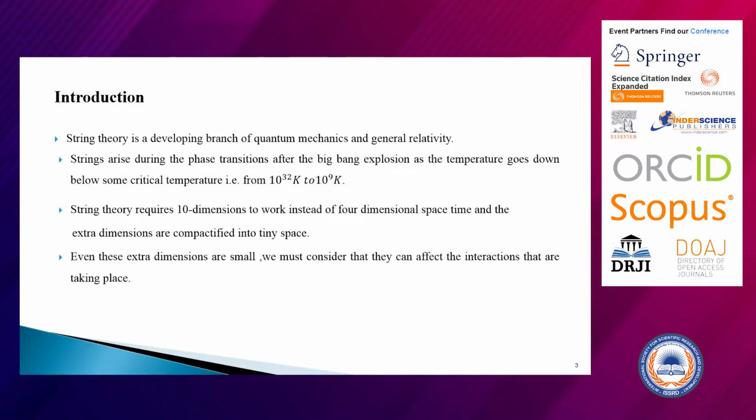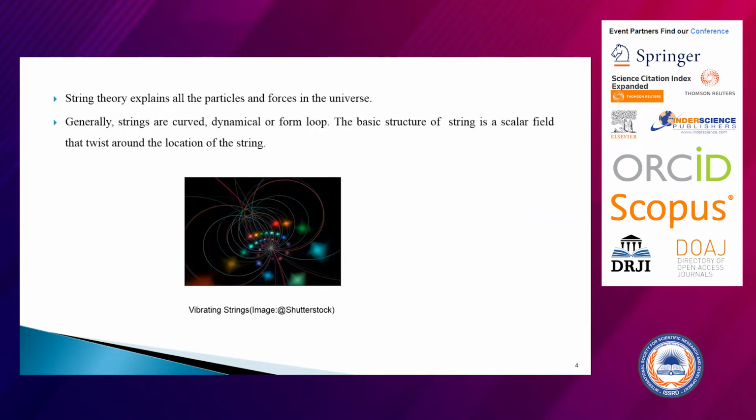In 1916, Einstein gave the general theory of relativity, which is one of the most remarkable achievements of science and the foundation of cosmology, that is, the study of the universe. Luigi Bianchi, a mathematician, gave a class of cosmological models known as Bianchi universes or Bianchi cosmological models, that I am going to construct here. Then in the study of the universe, string theory plays an important role because it describes all particles and forces in the universe. This is just one figure of a string.